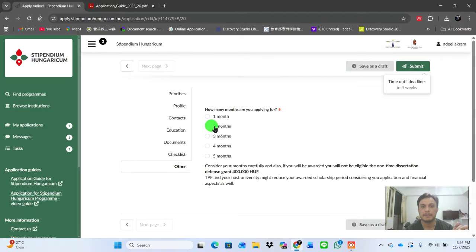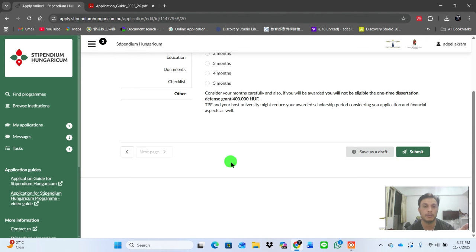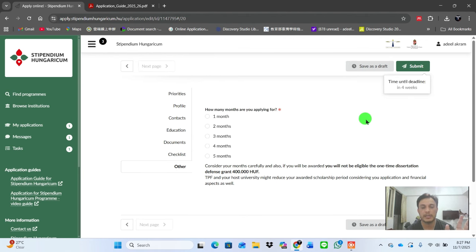And other, how many months are you applying for? If you can, mention this information, consider your months carefully. If you are awarded, you will not be eligible for a one-time dissertation. It means if you get the scholarship, your thesis fee will also be covered under the Stipendium Hungaricum scholarship. And after that you can submit the application.